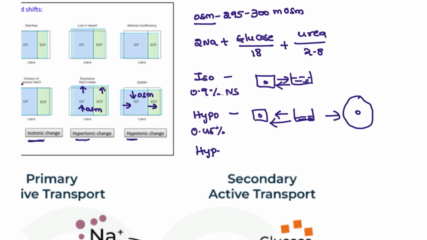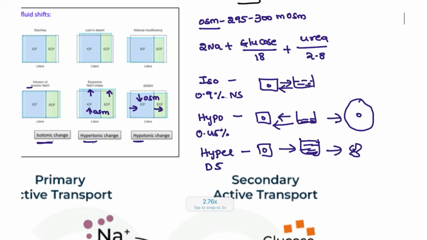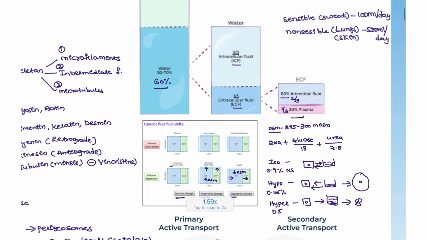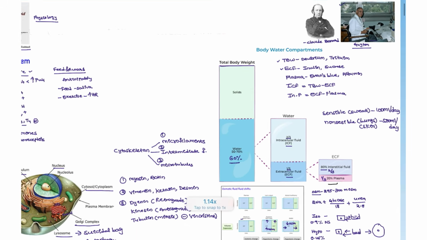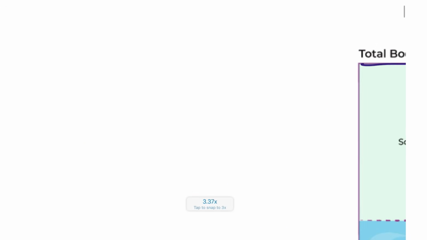Whereas with the hypertonic, for example D5, when we are giving it, the cell itself contains very little, and the solutes that we are giving are almost full of solutes. What happens? At the end of the day, the cell will shrink. So these are the different changes that we are going to see with these fluids and their electrolytes.